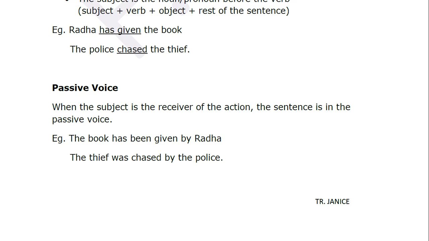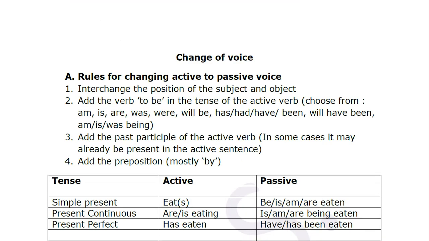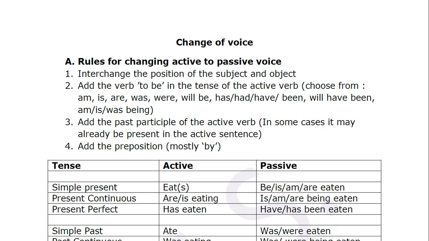So the passive voice always uses the past participle. In some cases, it may already be present in the active sentence. Maybe the active sentence is already in the past tense, so when you change it, you don't have to worry. Automatically, you will be writing the past form. Whereas if the sentence is in the present tense, when you're changing it, you should remember to make it into the past participle.